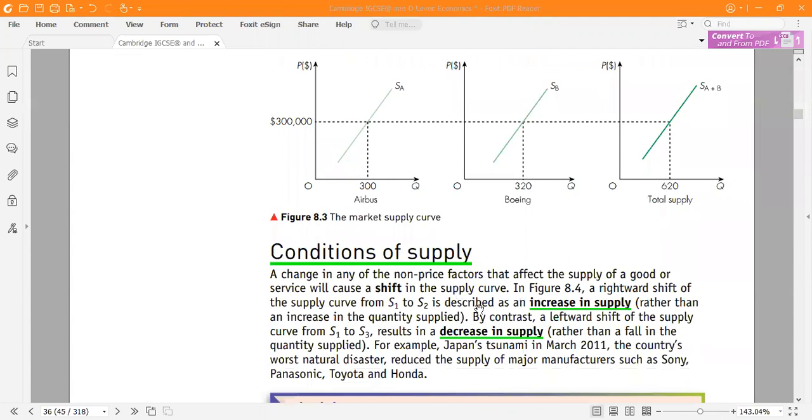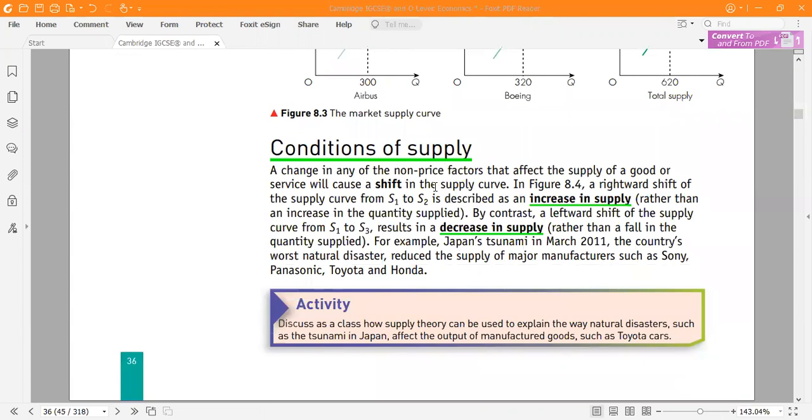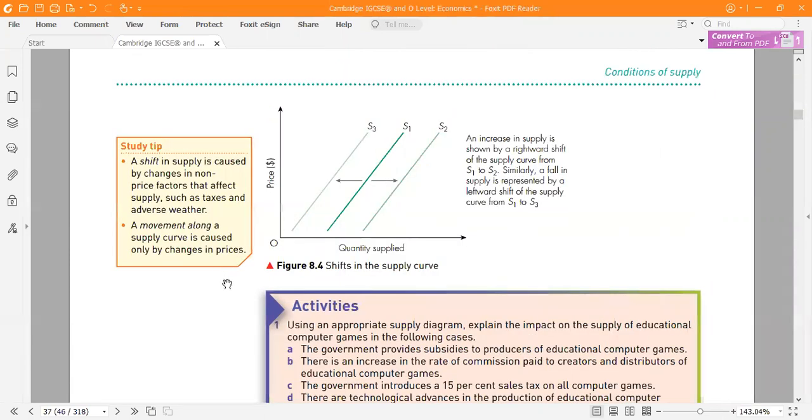Okay. Condition of supply, I told you. When we talk about condition, we are talking about the shift in the supply curve. And a shift in the supply curve is always caused by factors other than the price. Remember it. This is S1. If at the same price your supply increases, that is an outward shift.